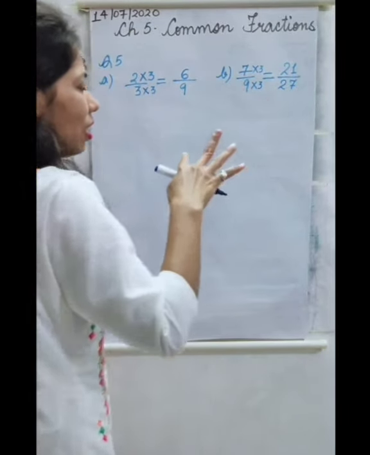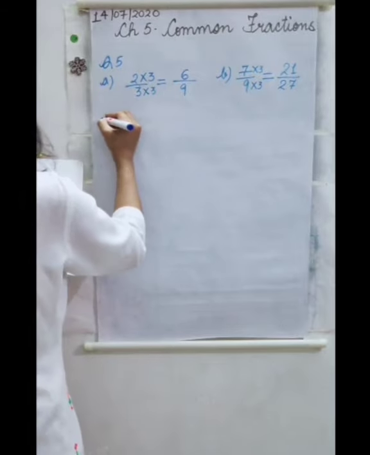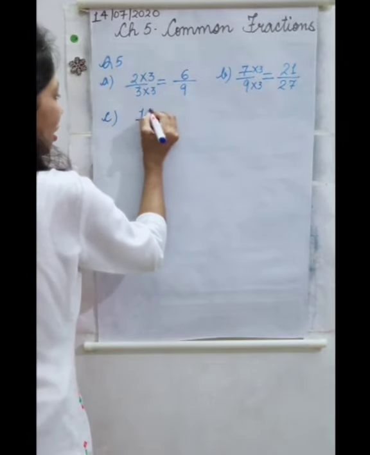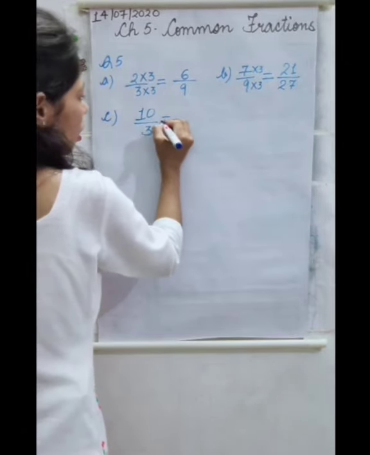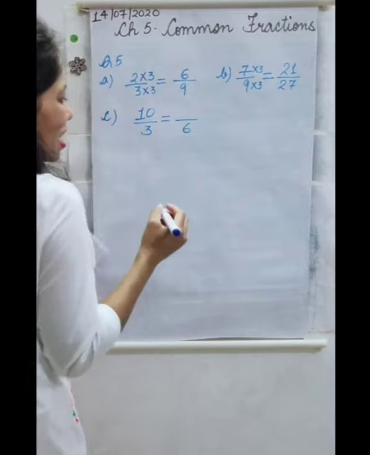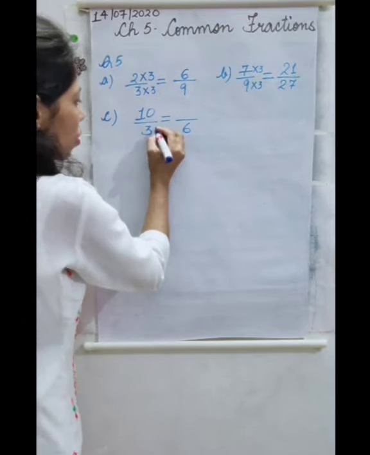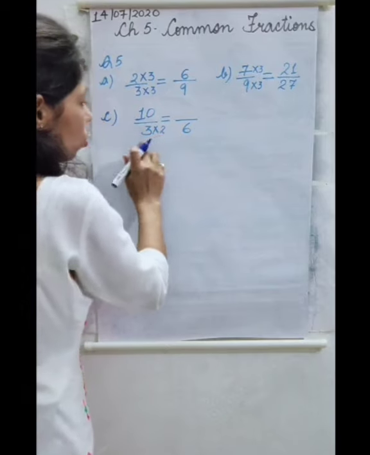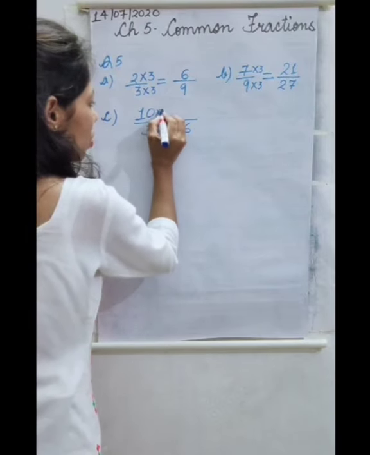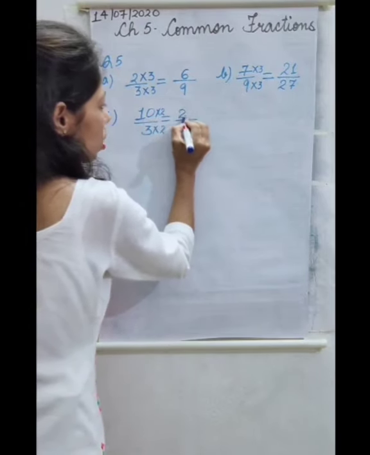So both sides, these are equal. Next C part, 10 by 3 equals dash by 6. So again 3 into 2, 3 2s are 6, and we will multiply this 10 by 2, 10 2s are 20.